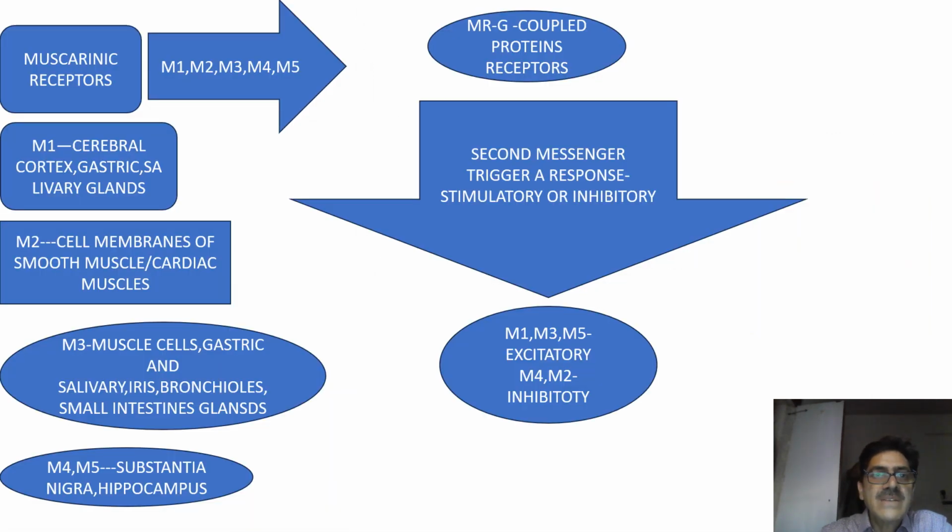Then the muscarinic receptor subtypes M1, M2, M3, M4. They are G-coupled proteins. They perform their actions via second messengers. They may have either a stimulatory action or an inhibitory action. M1, M3 and M5 have excitatory action, whereas M4 and M2 subtypes have inhibitory action. M3 you find in muscle cells, gastric glands, salivary glands, iris, bronchiole, small intestine, etc. M4 and M5 you find in the substantia nigra and hippocampus.